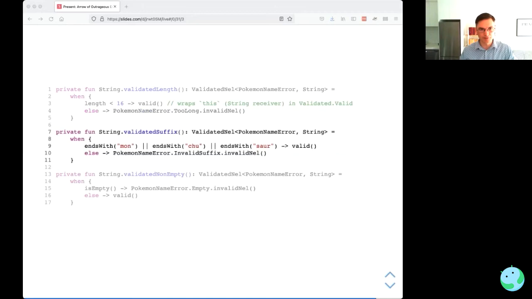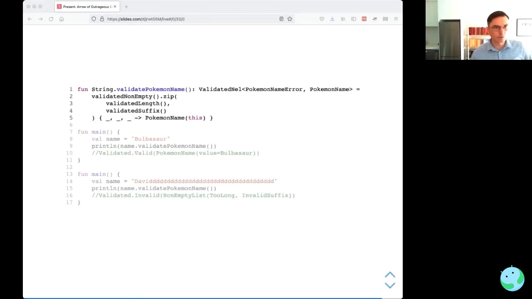Then we can do something very, very similar for the suffix. So we're saying that a Pokemon name has to end with one of these suffixes here, otherwise it's not cute. And then lastly, we can check if it's empty or not using something very, very similar. So now we've got all our different validations. How would we execute them and accumulate errors over them?